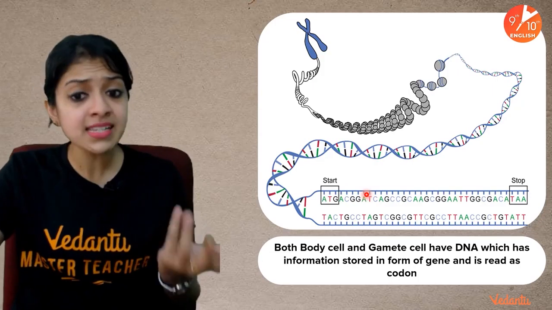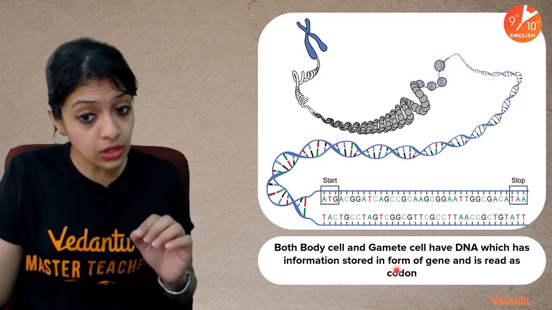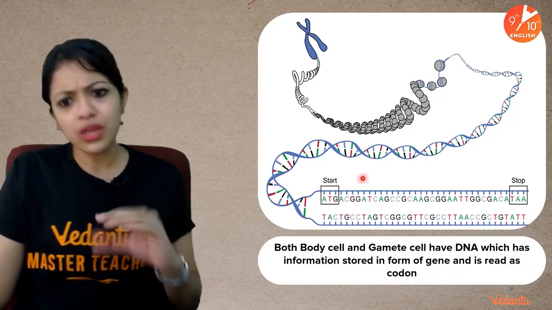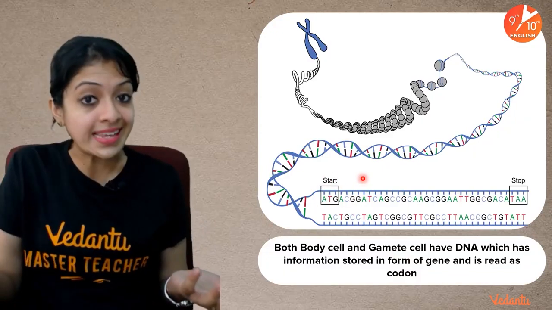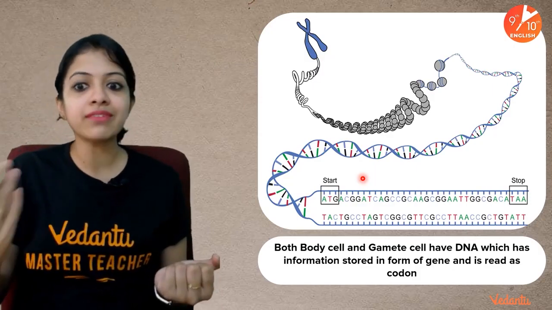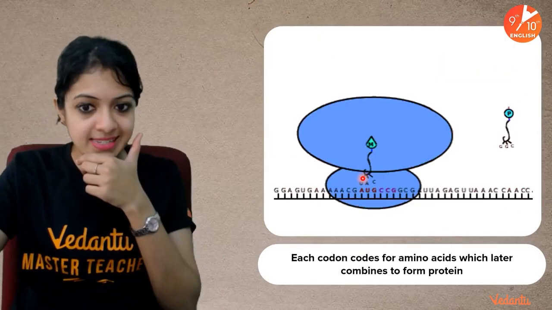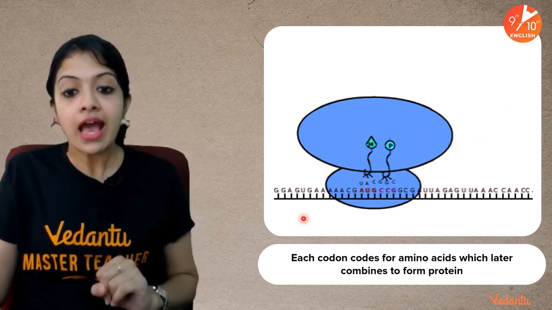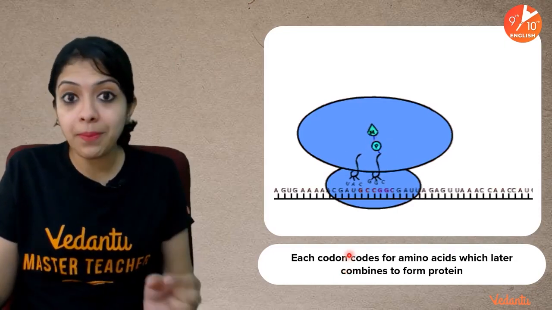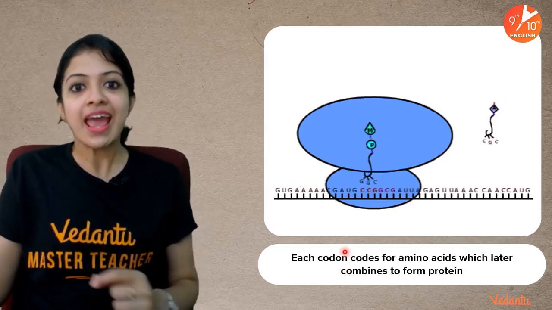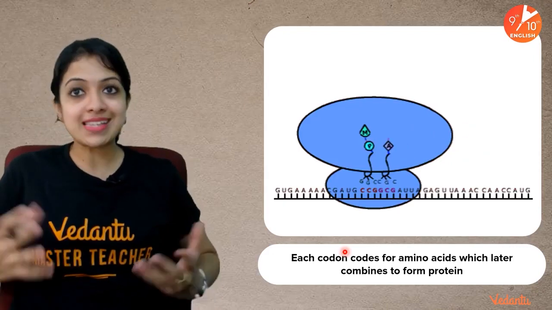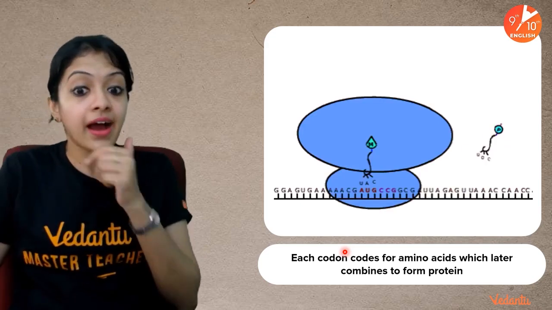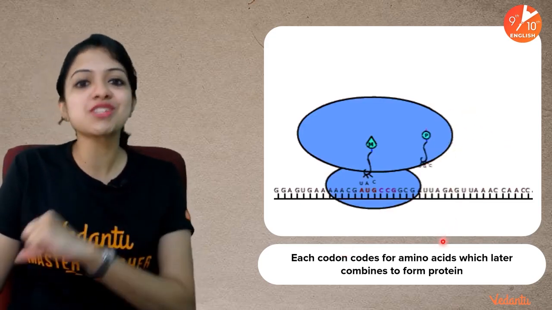Okay. And there is a specific meaning also. This term that we say codon is actually a group of 3 of these alphabets. Okay, you will learn more about this if you are a NEET aspirant also as you go to class 12 in the chapter Molecular Basis of Inheritance. So each of these codons, I told you, a combination of 3 alphabets, right? Each of these codons is said to be a code, like those secret codes. If at all you are fond of detective stories and puzzles and riddles and things like that, decoding and things like that, it's actually a secret code which is found in our DNA.